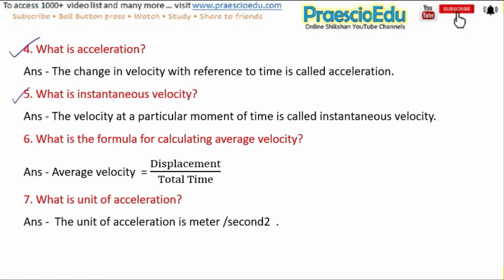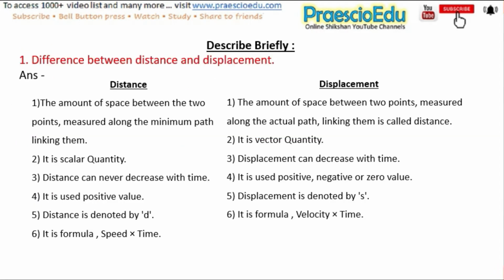is called instantaneous velocity. Next question is, what is the formula for calculating average velocity? Average velocity is equal to displacement upon total time. Next question is, what is the unit of acceleration? The answer is: the unit of acceleration is meter per second square. Next question is, describe briefly, and the first one is difference between distance and displacement.